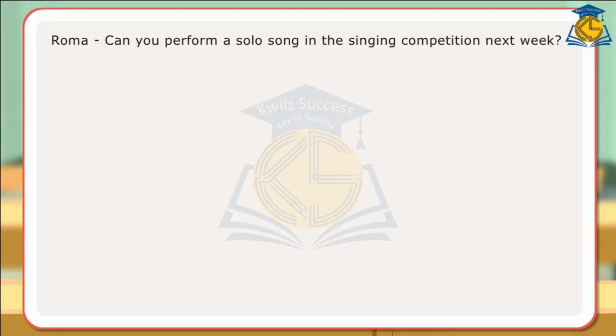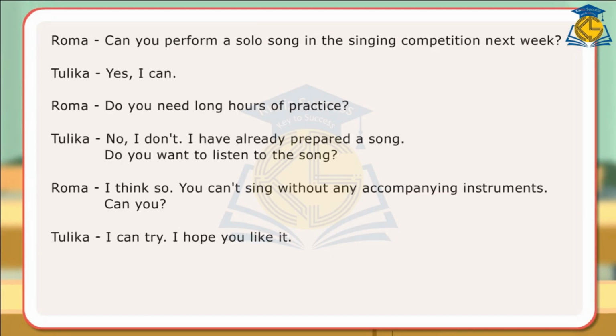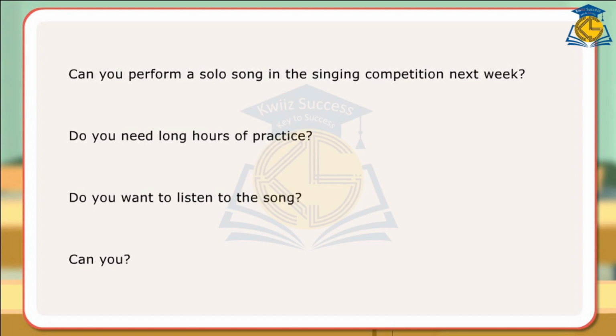I'm sure I will. You are a brilliant singer. In the dialogues, Roma and Tulika have used auxiliary verbs to ask questions, in question tags and also in answers at many places to avoid repetition. Here are examples of questions and auxiliary verbs. Can you perform a solo song in the singing competition next week? Do you need long hours of practice? Do you want to listen to the song?